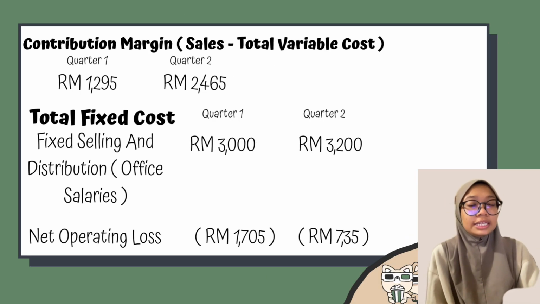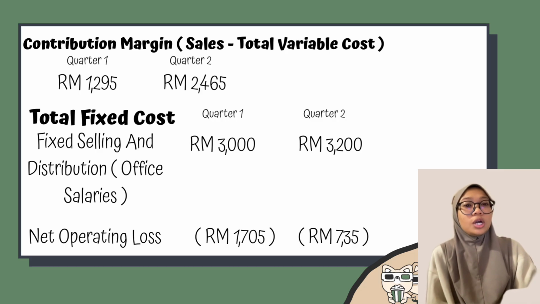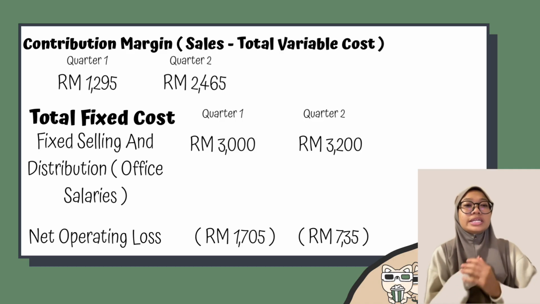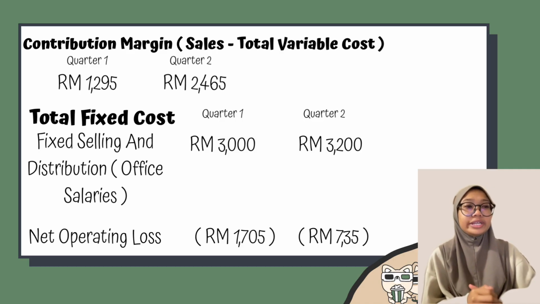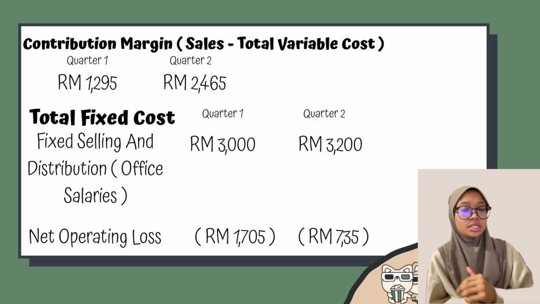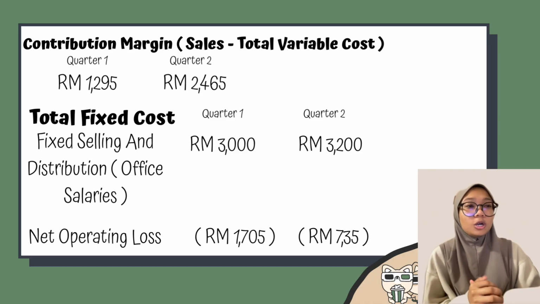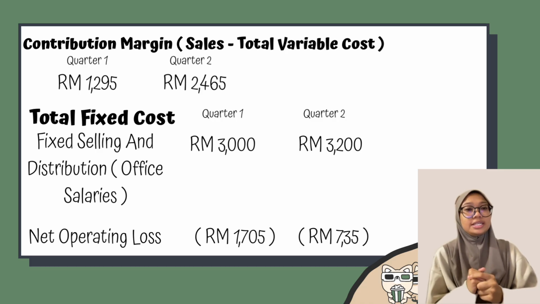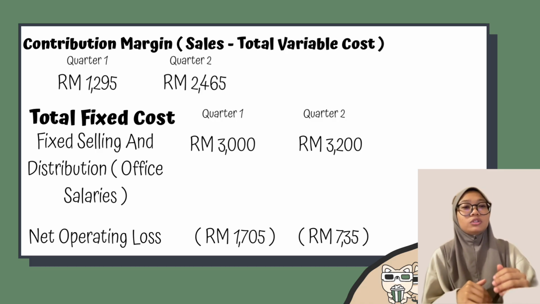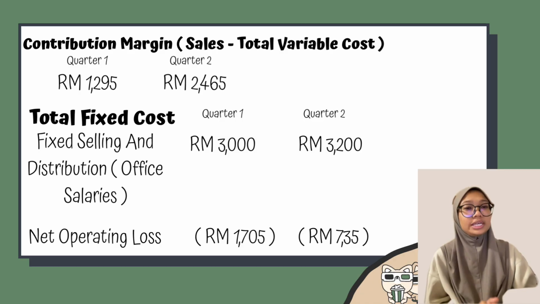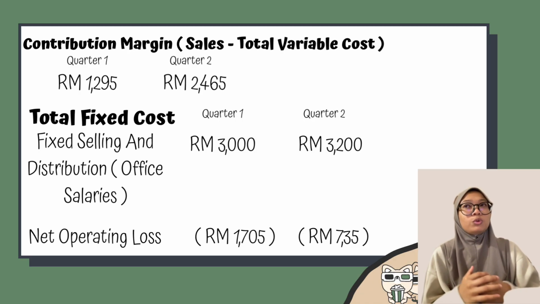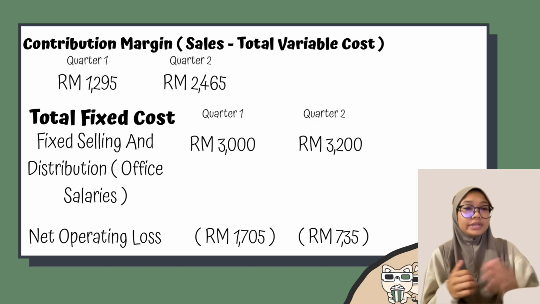The last part is to find the contribution margin. How do we find the contribution margin? The formula is sales minus the total variable cost that we calculated just now. The contribution margin for quarter 1 is 1,295 ringgit, and for quarter 2 we get 2,465 ringgit.